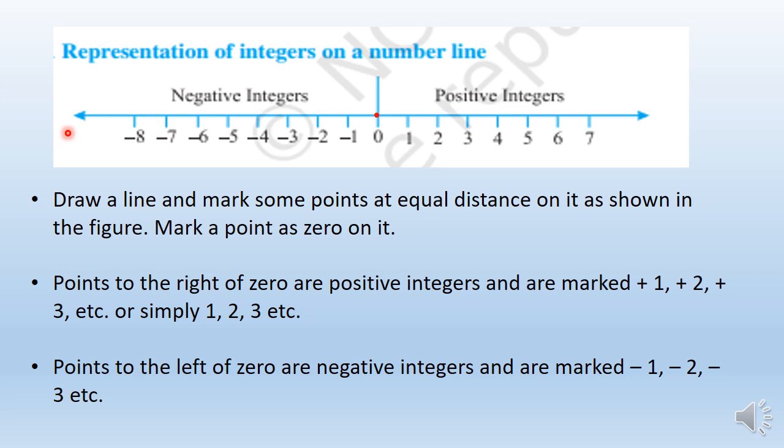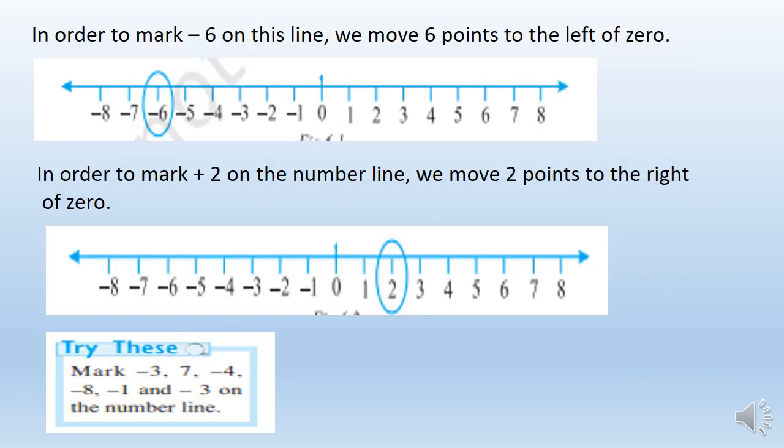Clear, children? But keep in mind that between each number there is an equal distance. See, the distance from 0 to 1 is equal to 1 to 2, equal to 2 to 3. This distance we have to take equal. Now let us see how to mark a point on a number line. In order to mark -6 on this line, we move 6 points to the left of 0.